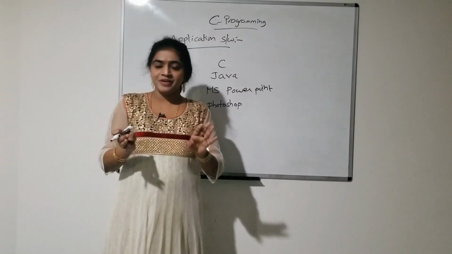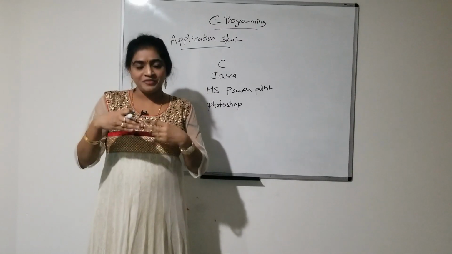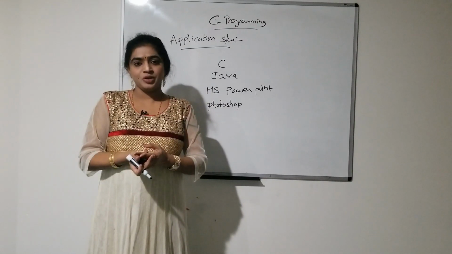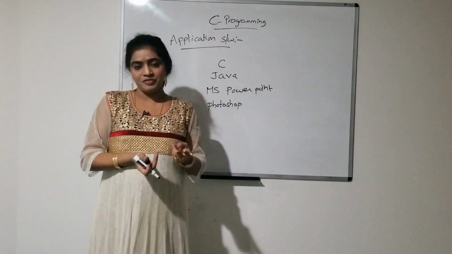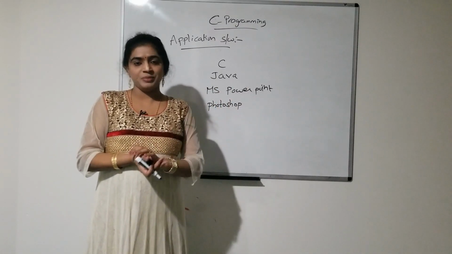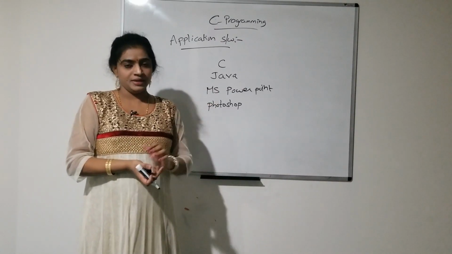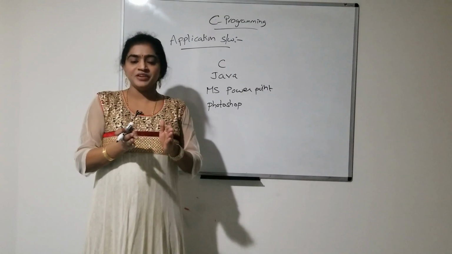So what we have covered till now: what is meant by computer, what are the various components of the computer, what are hardware and software. Under software we have learned what is meant by system software and what is meant by application software, right. Next we start with the definition of the C.